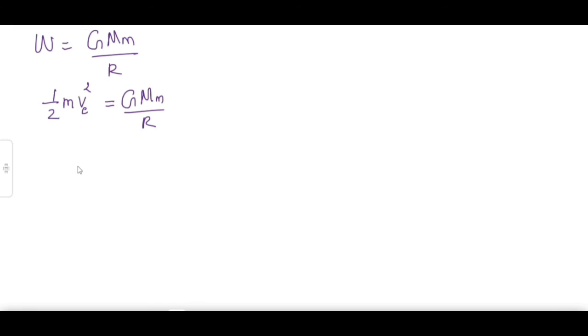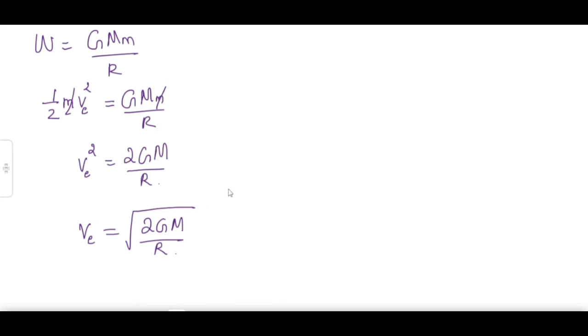Now you can rearrange this equation. We can write VE square is equal to 2GM, small m cancels, divided by capital letter R. Therefore, what is the escape velocity? Escape velocity VE is equal to square root of 2GM divided by capital letter R. This is the escape velocity from the Earth's surface formula.